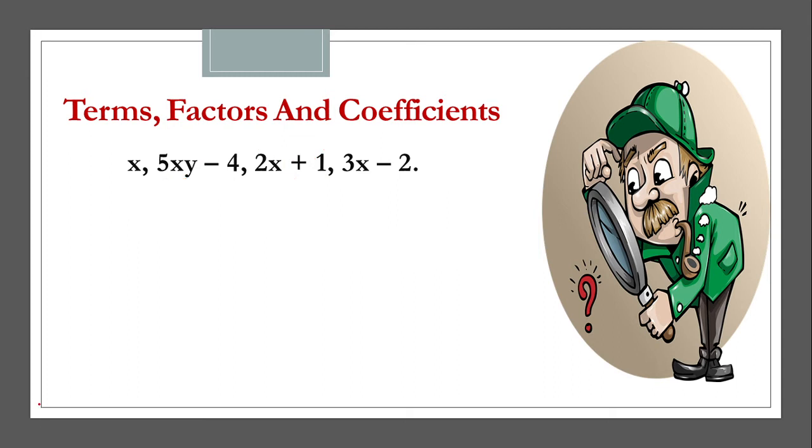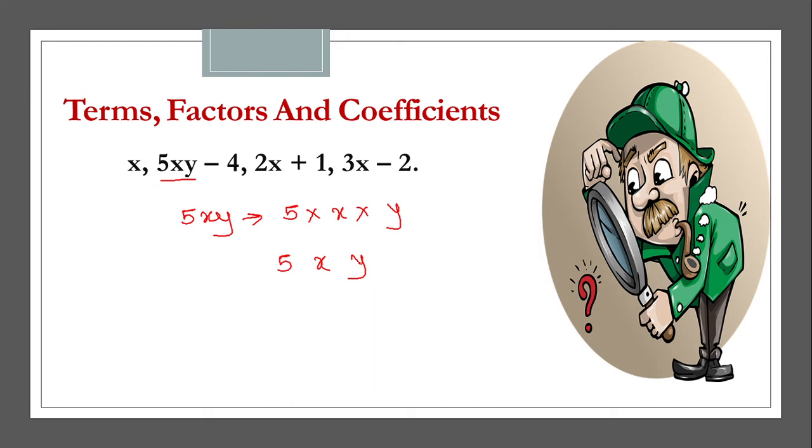Now after seeing terms, let's see what are factors. Children, here we are able to see terms like 5xy. 5xy is an individual term. It is a part of an expression. So factors of 5xy will be 5 into x into y. That is, what are the factors of 5xy? It will be 5, x and y.